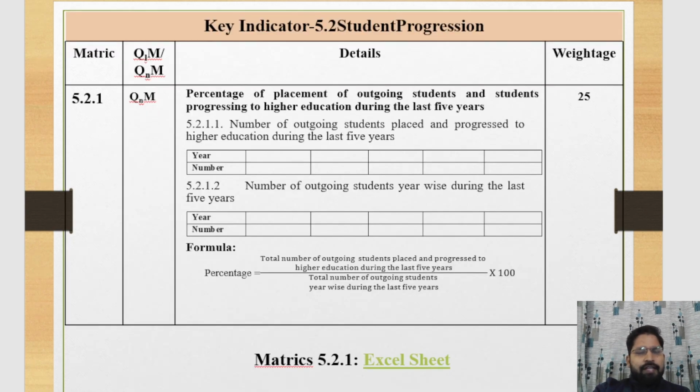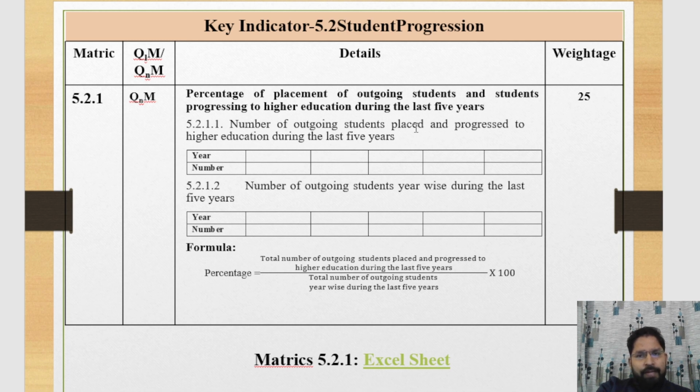Now we discuss matrix 5.2.1. The weightage of this matrix is 25. Inside the matrix, we provide the data of percentage of placement of outgoing students and students progressing to higher education during the last 5 years. Here, in the above template, we provide data of number in year, number of students placed. You will mention the number of students placed,